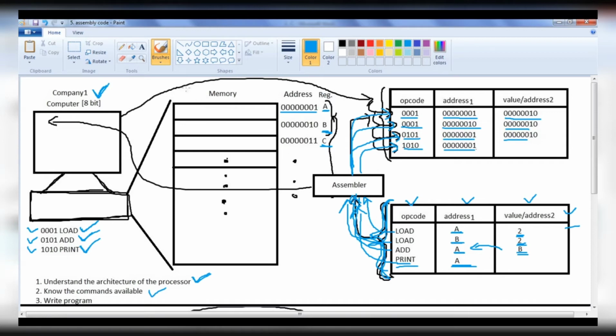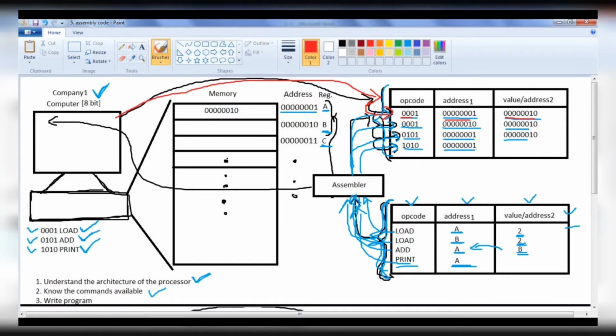After that, once everything is converted to the machine code, computer or a CPU or processor is going to execute those machine codes one by one. It takes the first instruction. It understands that you are telling me to load at this address this value. So computer takes that value, puts that in the specified register or the address.